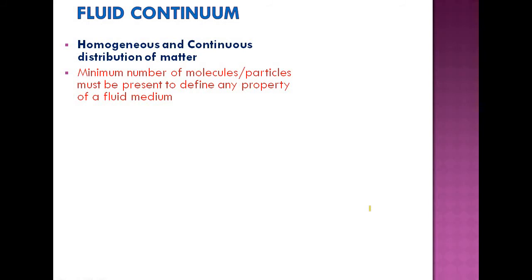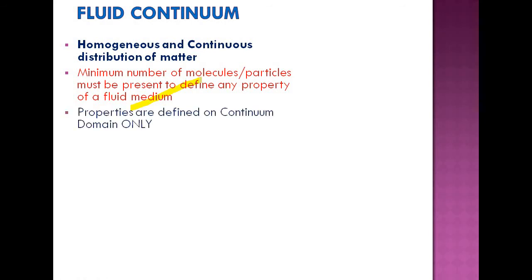So we have a basic idea about properties. State variables corresponding to a particular state of the system are known as properties or state variables. We will discuss the state variables or fluid properties later in this module, in later video sessions. There should be a minimum number of molecules in order to define the properties. If the number of molecules is less than that minimum, you cannot define a property there. So there is no such thing as a property defined on that particular matter. That is the continuum concept.